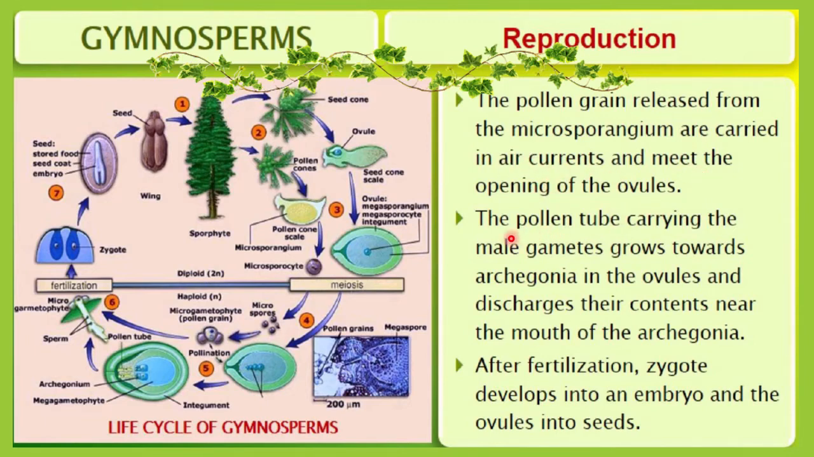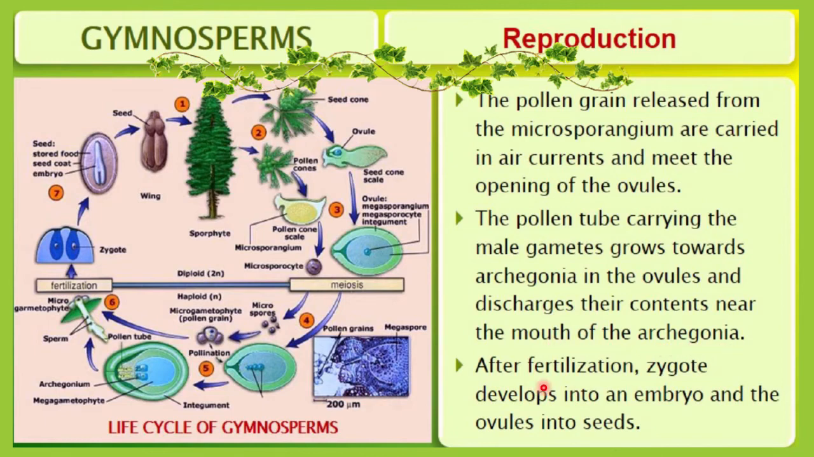The pollen tube carrying the male gamete grows towards the archegonia in the ovule, and then discharges its contents near the mouth of the archegonia. This is the whole process of fertilization, in which the pollen tube carries the male gamete, grows towards the archegonia in the ovule, and then discharges its content near the mouth of the archegonia.